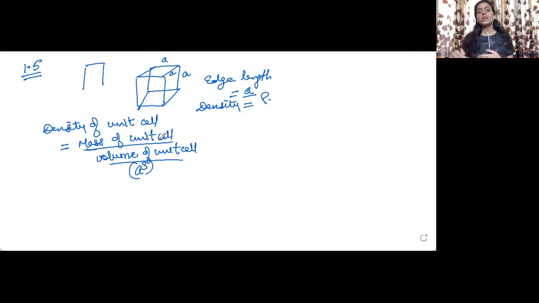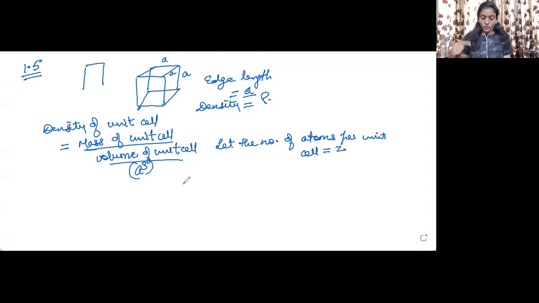Now, in each type of unit cell, there is a specific number of atoms per unit cell. Let the number of atoms per unit cell be equal to small z. Now we need to find out the mass of the unit cell. Mass of the unit cell will be equal to the number of atoms per unit cell multiplied by the mass of one atom.